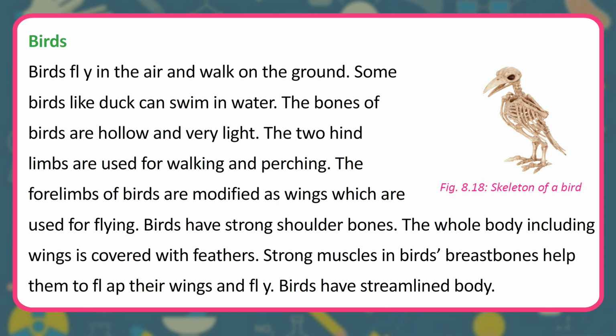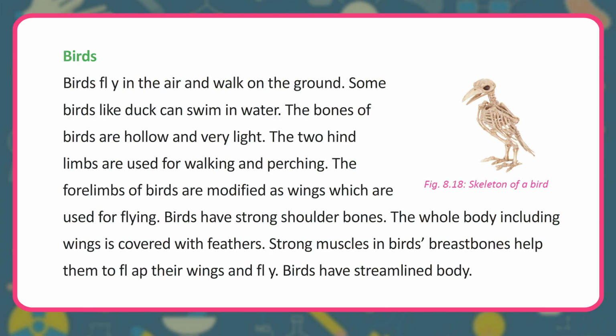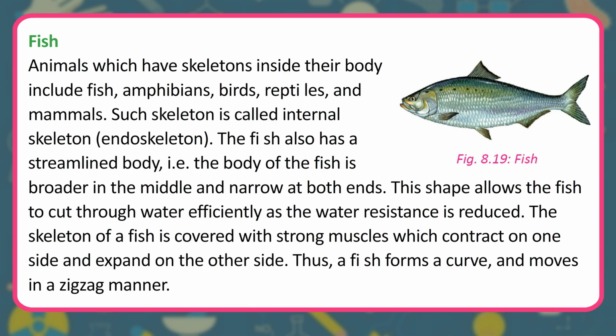Birds have strong shoulder bones. The whole body including wings is covered with feathers. Strong muscles in birds' breastbones help them to flap their wings and fly. Birds have streamlined body.